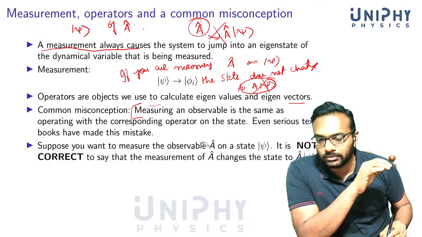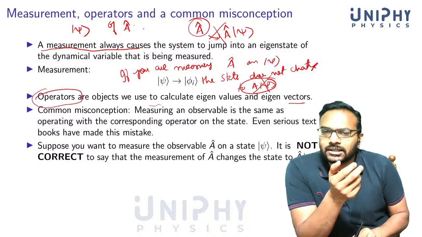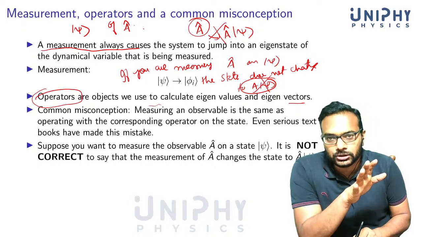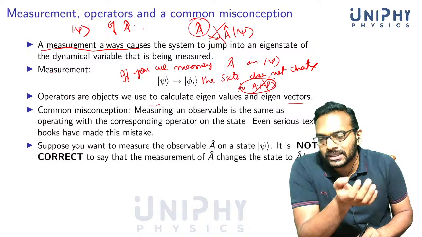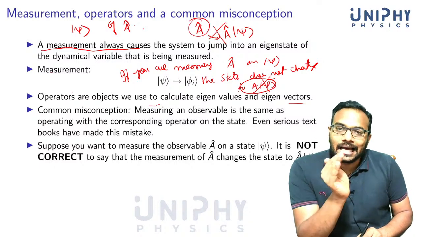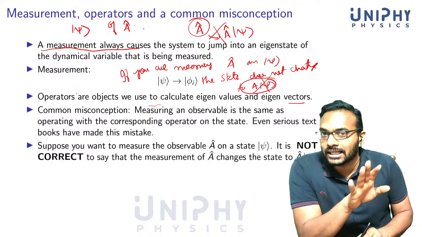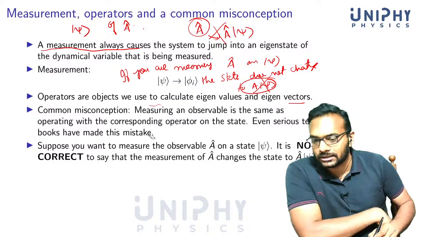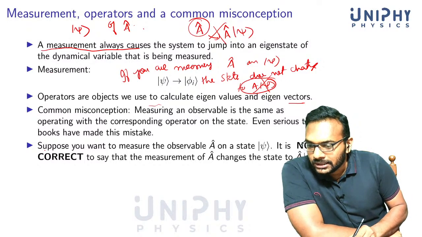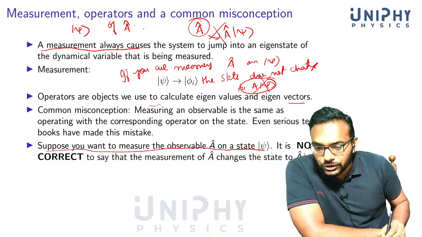You have to keep this in mind. It's a very common misconception because the term operator suggests it's operating on the state and changing it into another state. That's all true, but it's happening on vectors, in the mathematical space. If you take a vector and act upon it by an operator, it changes into another vector, but that doesn't correspond to a change during the measurement. It's entirely a different thing. So I will repeat it. Suppose you want to measure the observable A on a state psi, it is not correct.